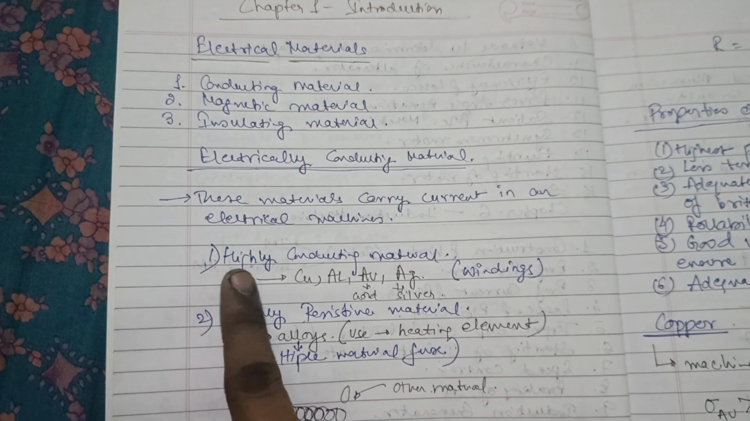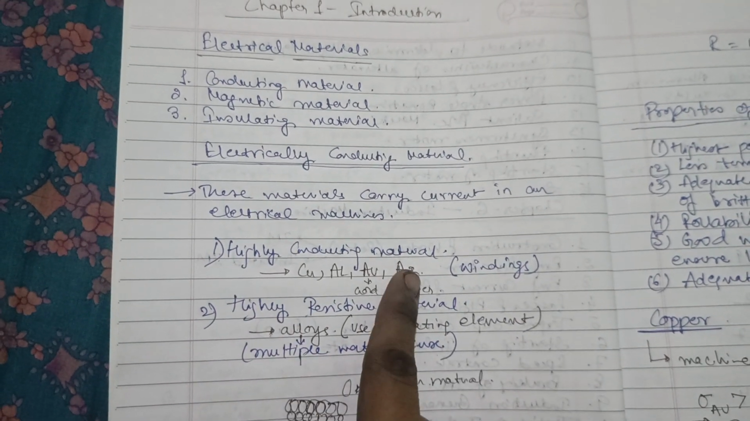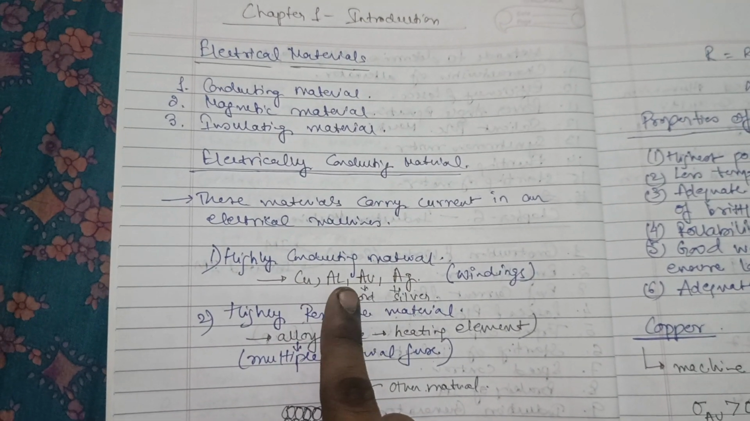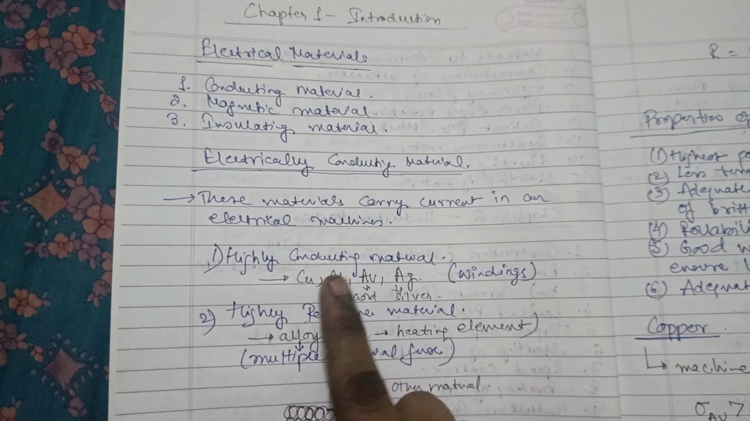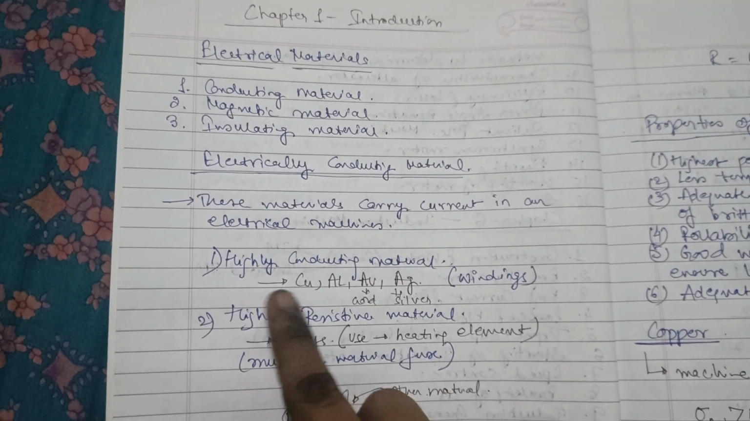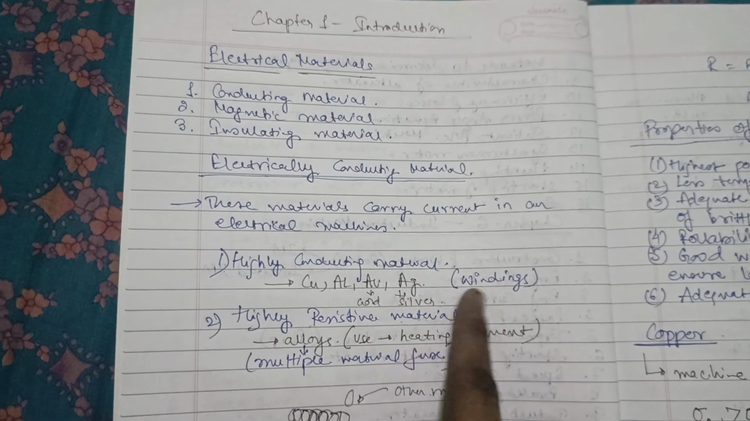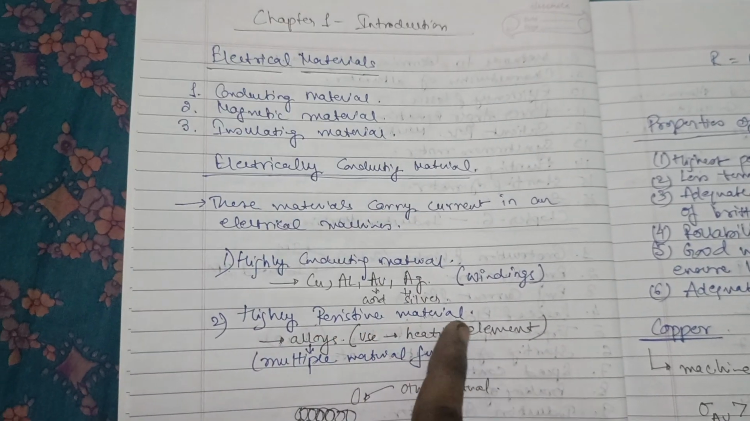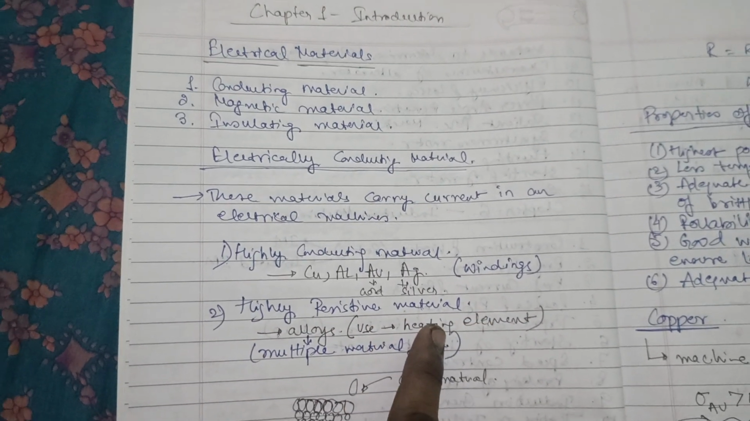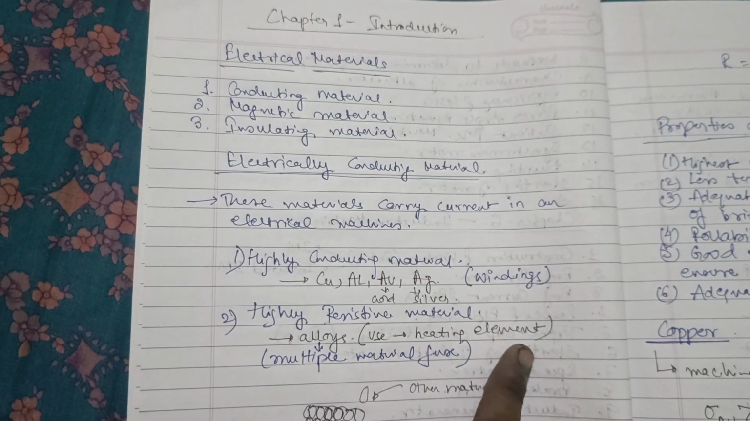So one is highly conducting material. What are the highly conducting materials? That is copper, aluminium, gold, silver. These are called the highly conducting materials which we use in the windings. Second is highly resistive material. Highly resistive materials are alloys used in heating elements.